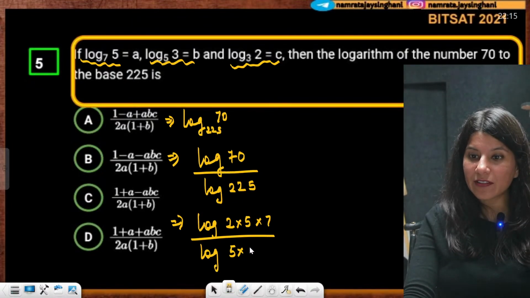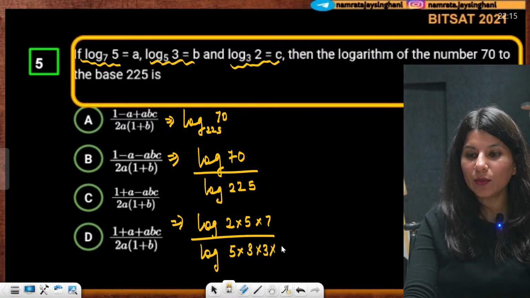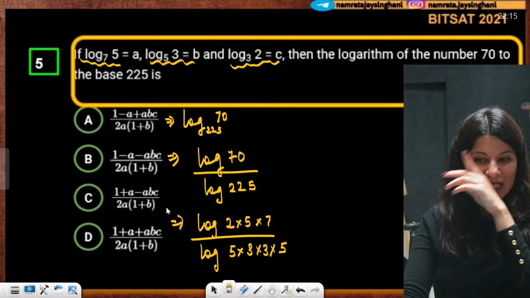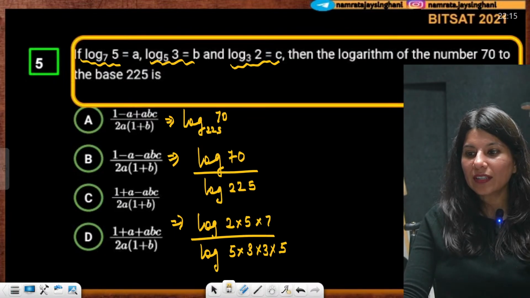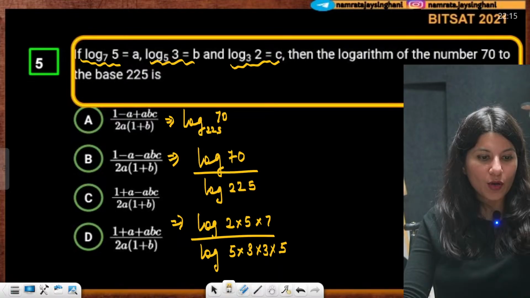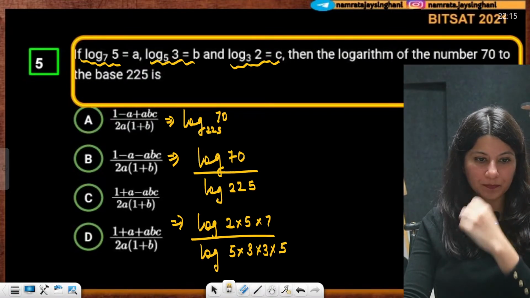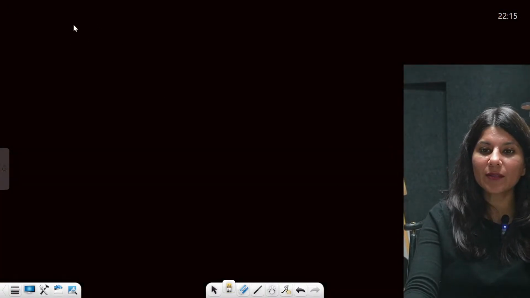45 is 9 5s are 45. 3 into 5. Correct or not? So this is log 225, and this is log 3 square plus log 5 square. Yes or no? Can I write it this way? Everybody? Yes? Okay, let me go to the next page now.